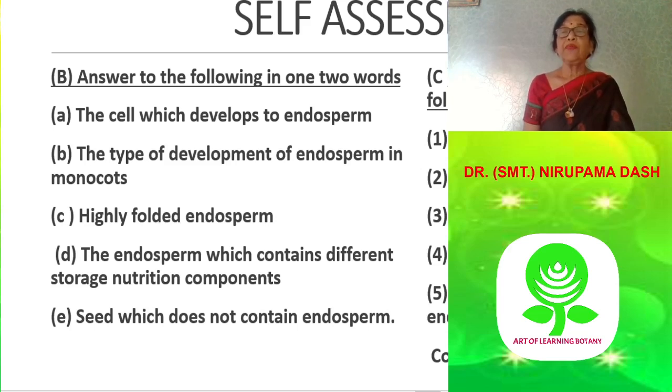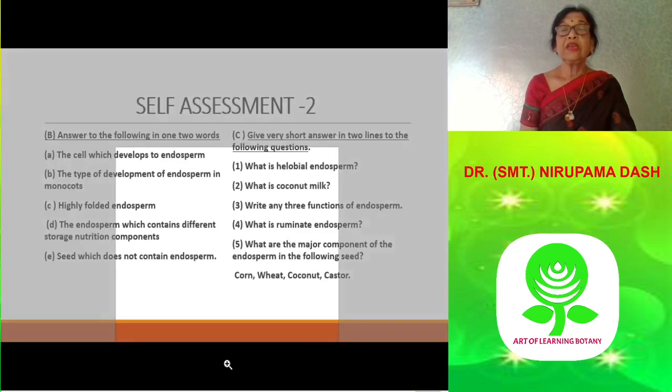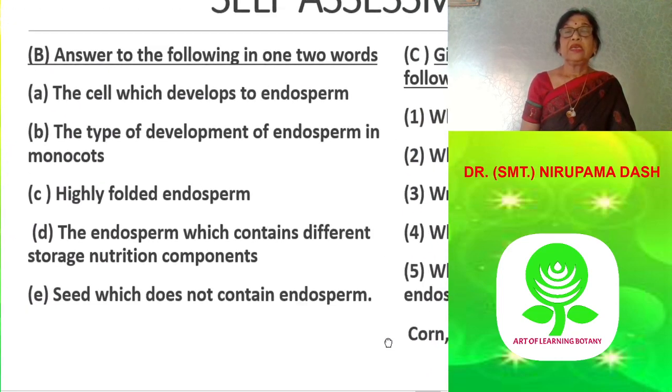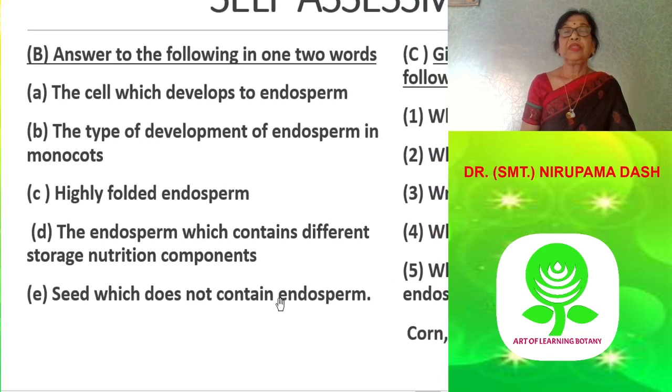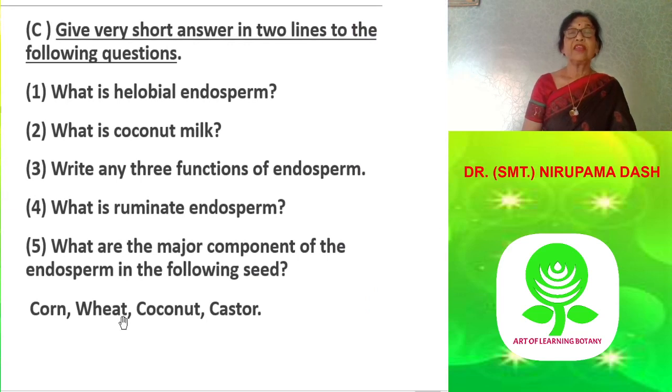C. Highly folded endosperm. The answer is ruminant endosperm. D. The endosperm which contains different storage nutrition components. The answer is mosaic endosperm. E. Seed which does not contain endosperm is called non-endospermic or exalbuminous seed.